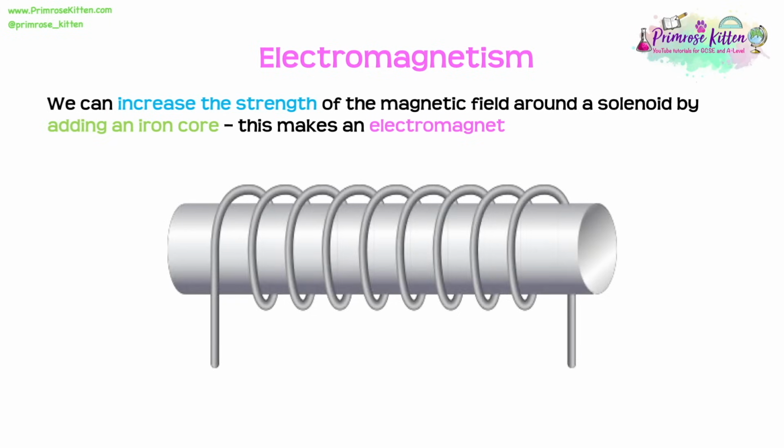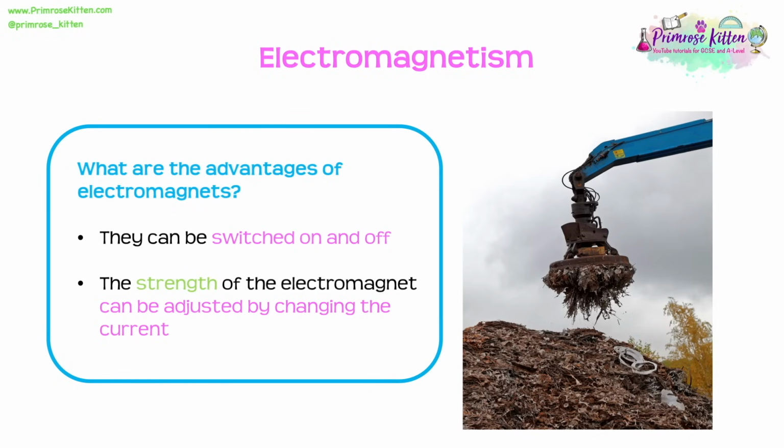If we wanted to increase the strength of the magnetic field around a solenoid even more, we can add an iron core, and this makes an electromagnet. You may be asked in the exam, what are some advantages of electromagnets compared to other magnets? So one of the really important differences is that we can switch electromagnets on and off, simply by turning that current on and off. Now, you might think, why would this be useful?